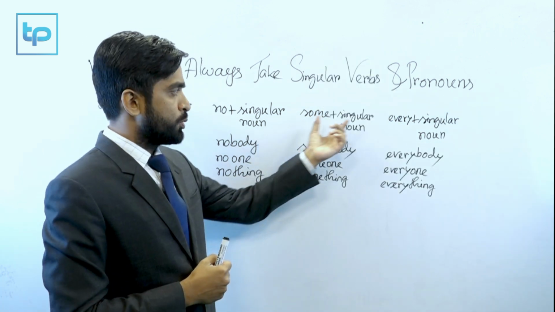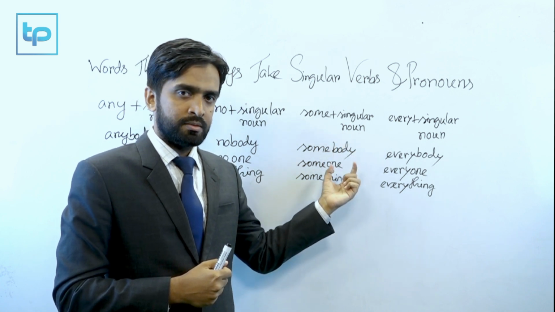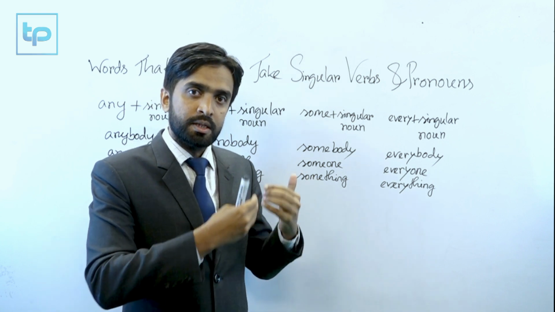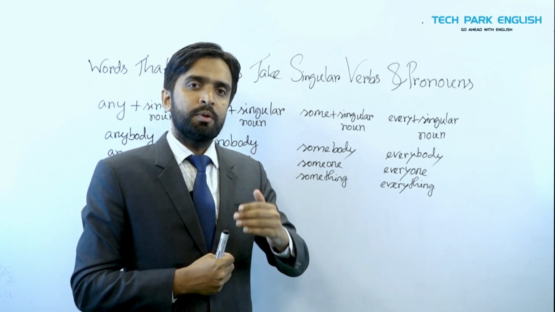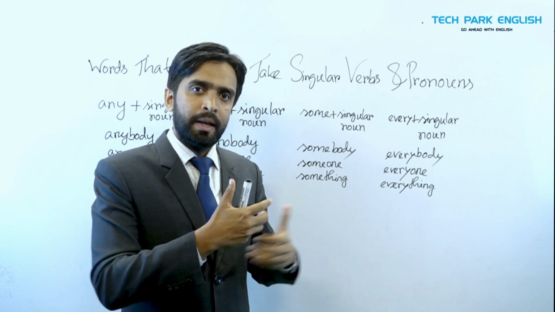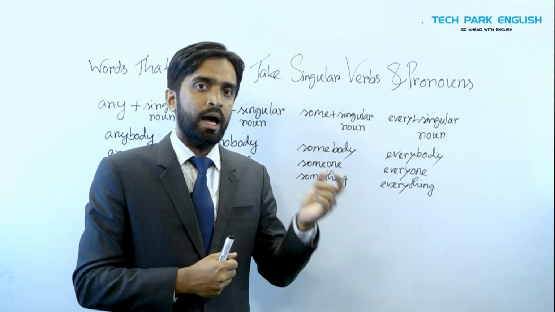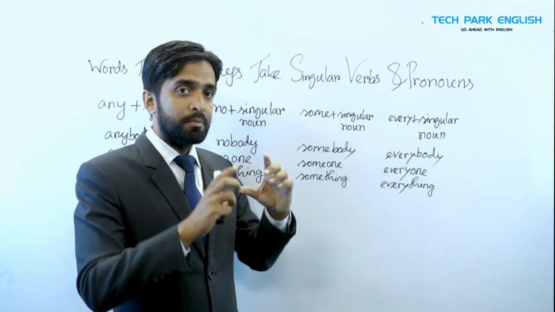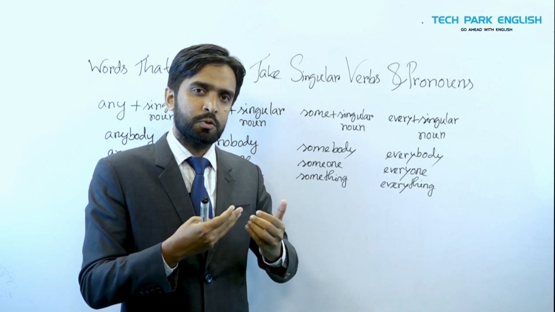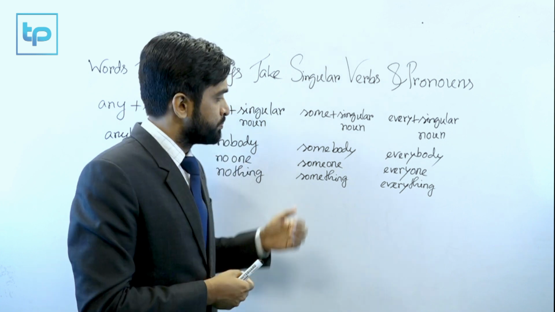When we use some with singular noun, then it also makes singular format. Somebody is going to take the class, so somebody is. Somebody has taken the course. Somebody has made the building. So somebody has, not somebody have. Don't think some is like not a single one. No, somebody is used as singular form in a sentence.